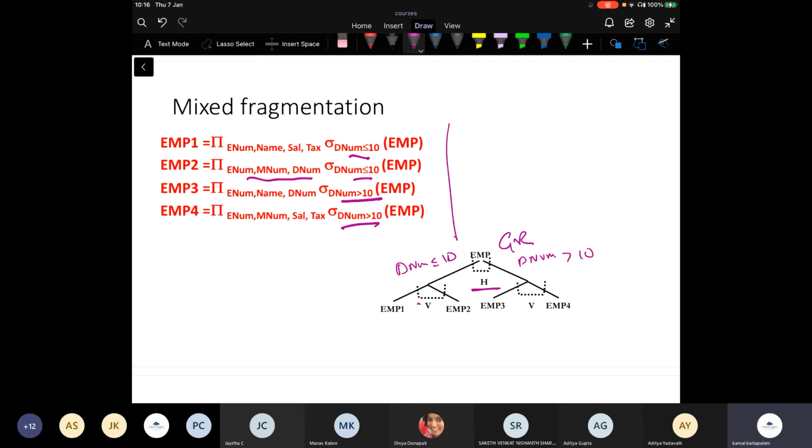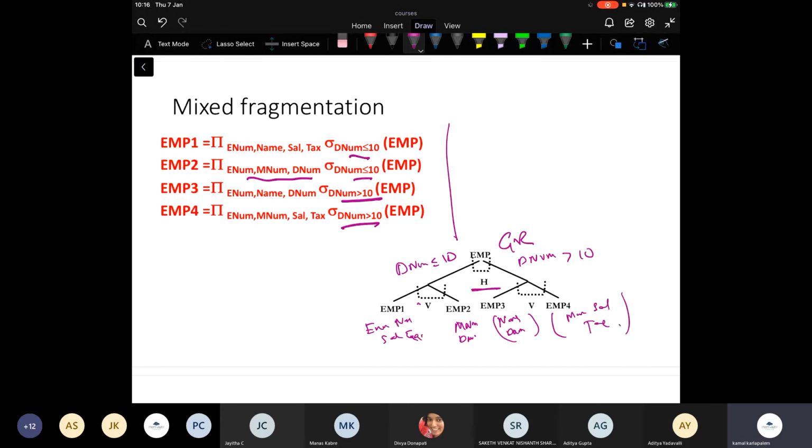And here you perform a vertical fragmentation where employee 1 has employee number, name, salary, and tax, and employee 2 has manager number and department number. And here employee 3 has name and department number, and employee 4 has manager number, salary, and tax.